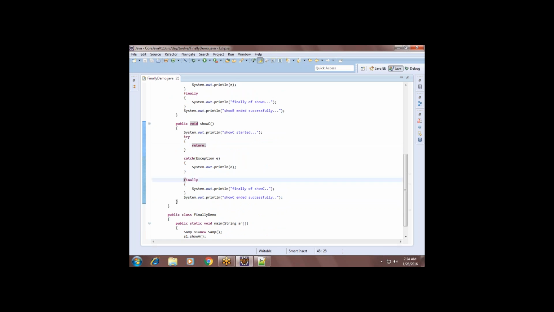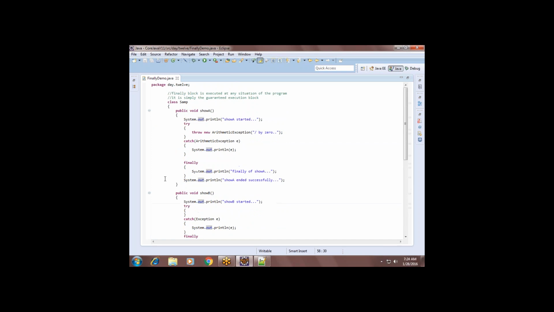That is the finally block. After the catch block, if you write finally, in any of the different cases, it will be executed. And I will show you the 3 cases here. One, in the show method, I am throwing an exception, an arithmetic exception. Okay?